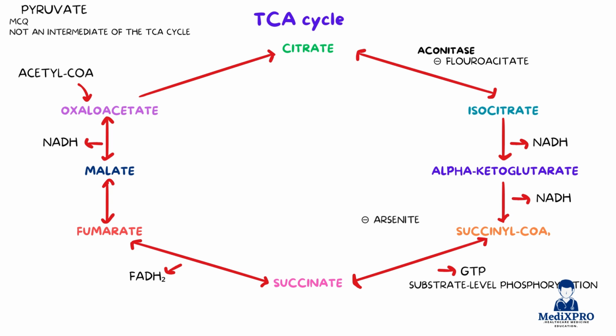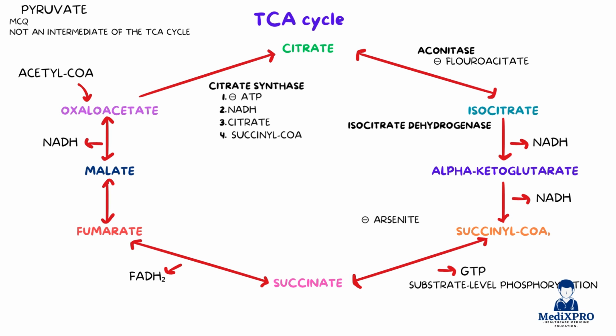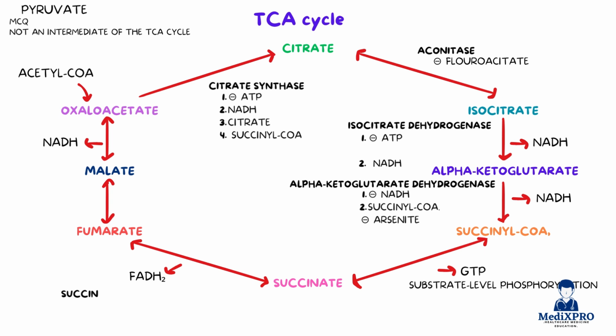Specific enzyme checkpoints include citrate synthase, which is inhibited by ATP, NADH, citrate, and succinyl-CoA. Isocitrate dehydrogenase is inhibited by ATP and NADH. Alpha-ketoglutarate dehydrogenase is inhibited by NADH, succinyl-CoA, and arsenite. And succinate dehydrogenase, another high-yield MCQ, is competitively inhibited by malonate. These inhibitors ensure that the cycle slows down when energy levels are high, preventing unnecessary oxidation of fuel.